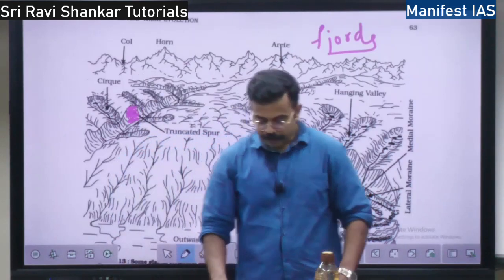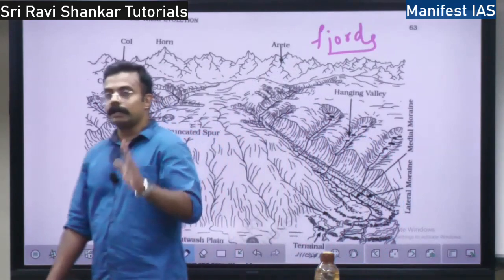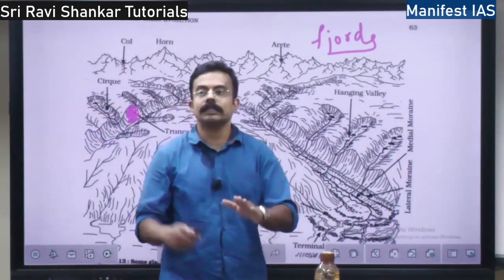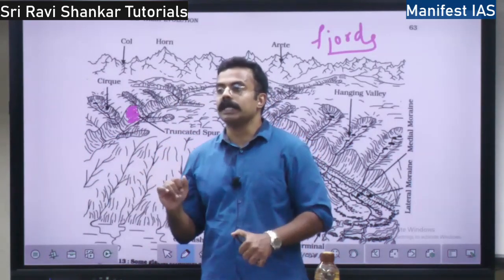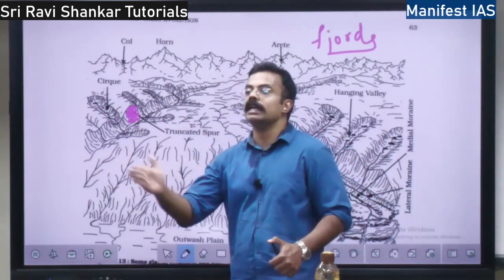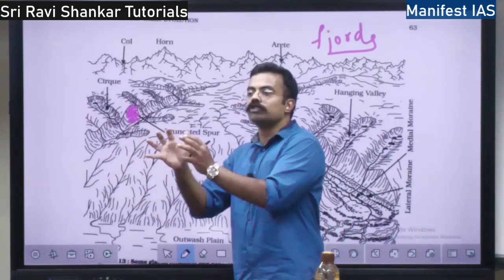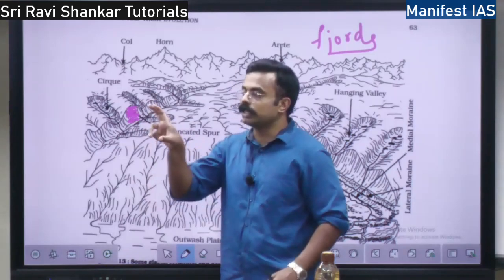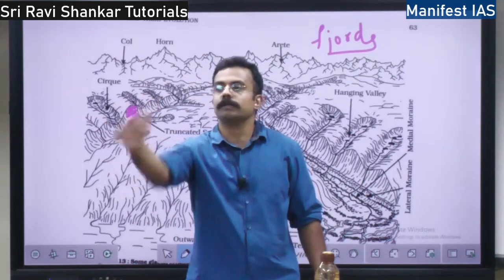So this will give rise to outwash plain. We will discuss what is outwash plain, but for now, you just know that in the glacial till, the material will be mixed. There won't be any separation. In the outwash plain, there will be clear separation. Bigger rocks will be first, next medium size rocks, smaller rocks next, and the minute particles will be last.